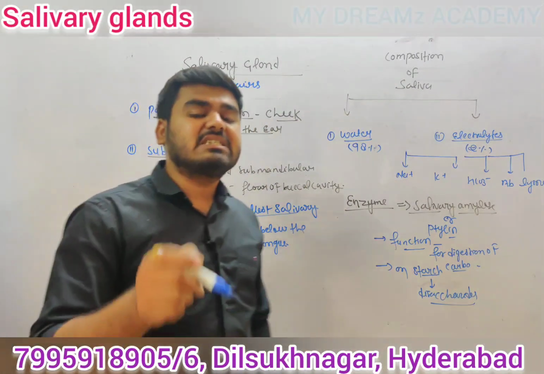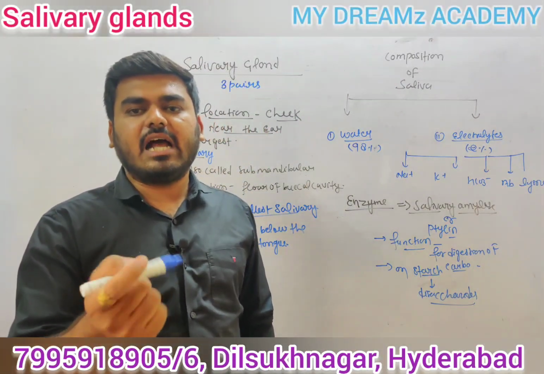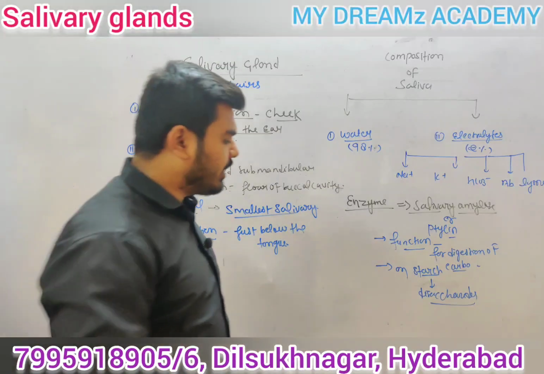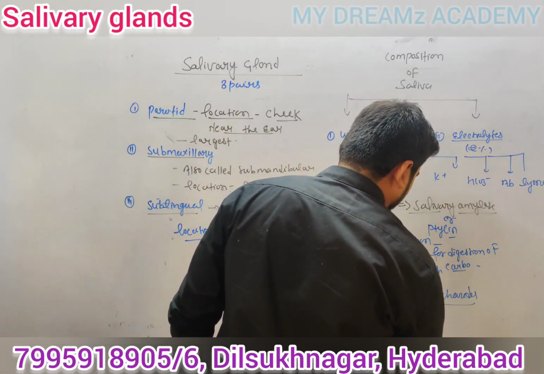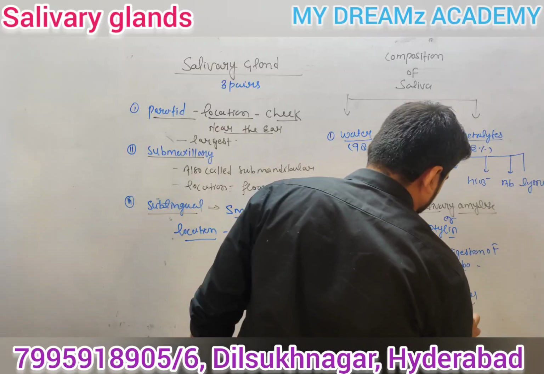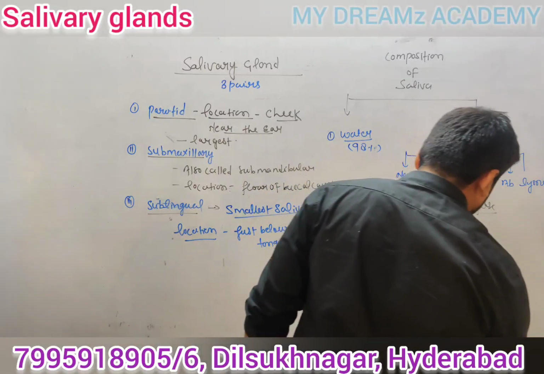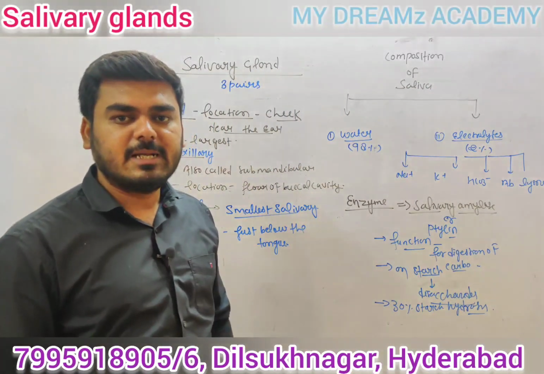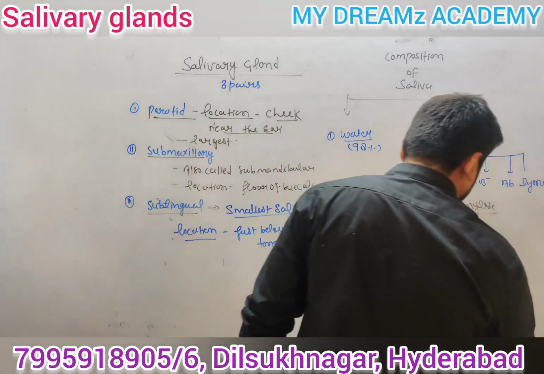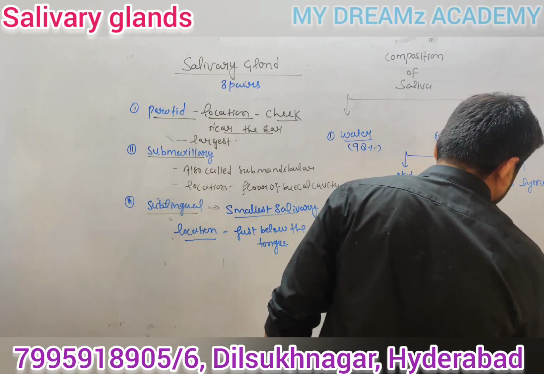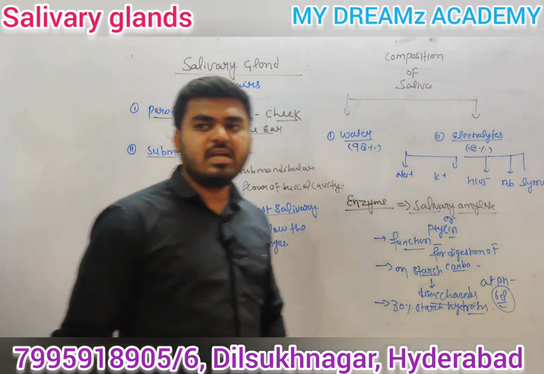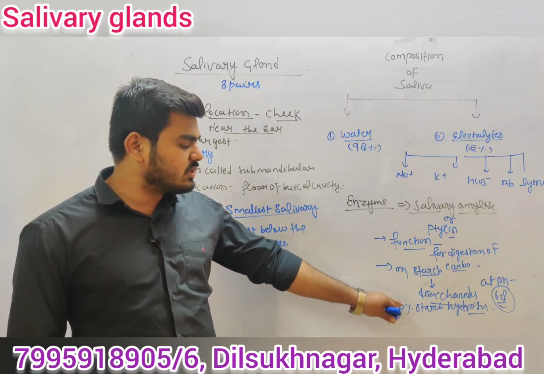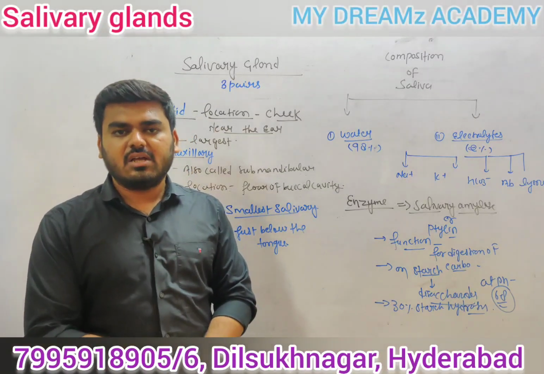How much digestion of carbohydrates occurs in the mouth region? The most important point is that 30% starch hydrolysis occurs, at pH 6.8. pH is very important, as in the NEET exam they will directly ask questions on the pH and on how much starch hydrolysis occurs in the mouth region.